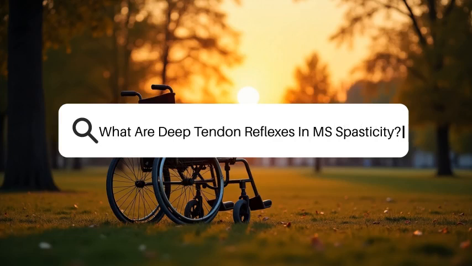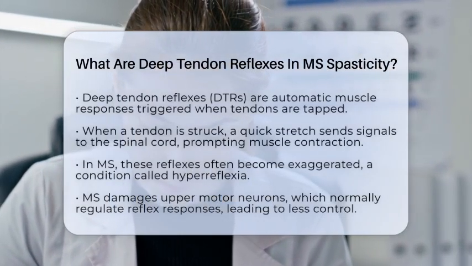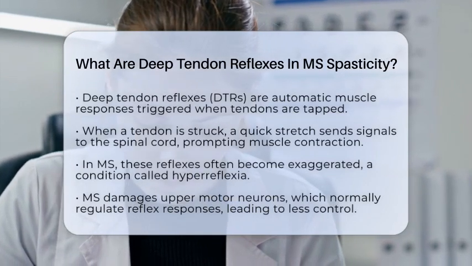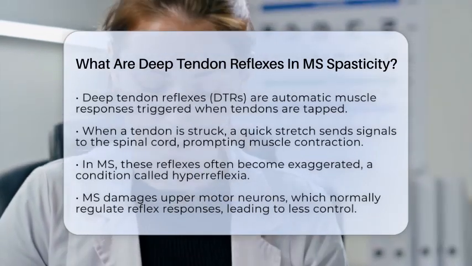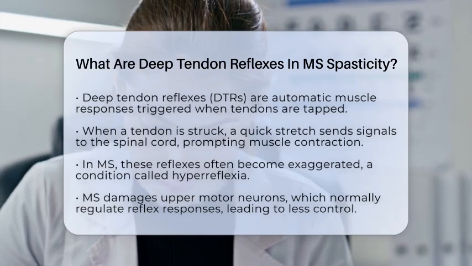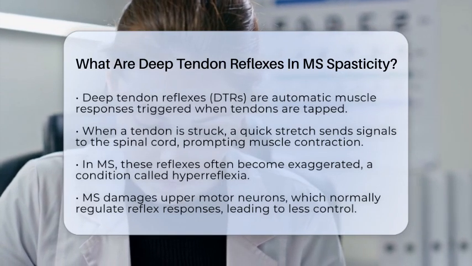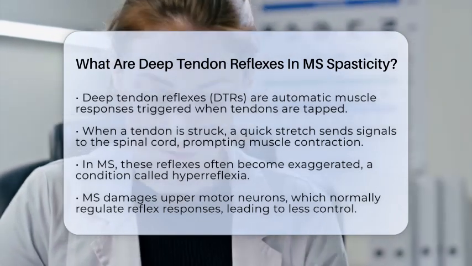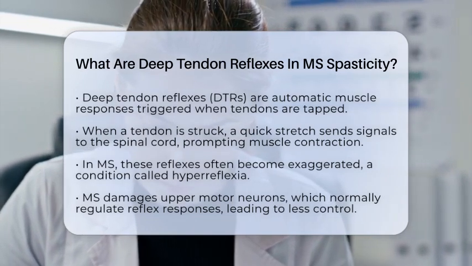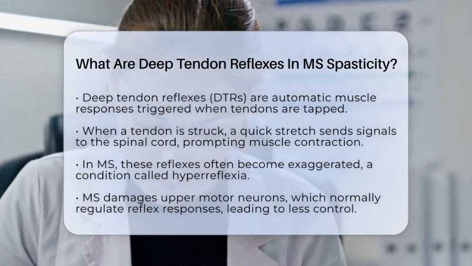What are deep tendon reflexes and MS spasticity? Imagine your body has a built-in system that automatically responds when a muscle is suddenly stretched. These are called deep tendon reflexes, or DTRs. When a doctor taps a tendon with a reflex hammer, it causes a quick stretch in the muscle. This stretch sends a signal to the spinal cord, which then sends a message back to the muscle to contract. This process happens very fast and automatically, without you thinking about it.